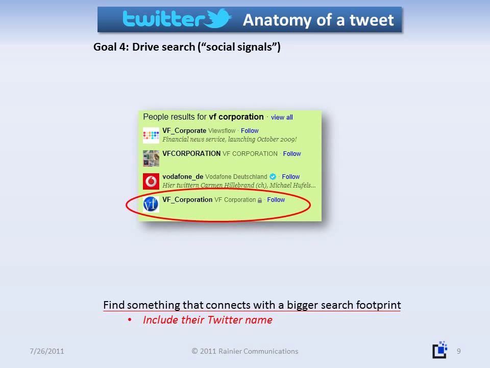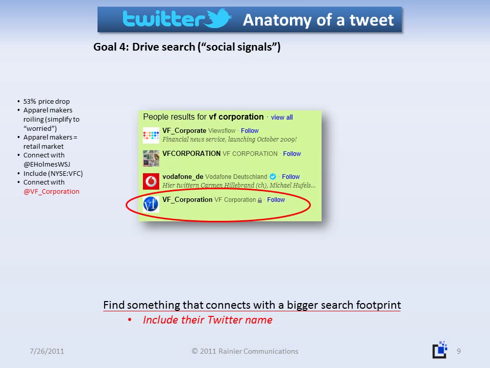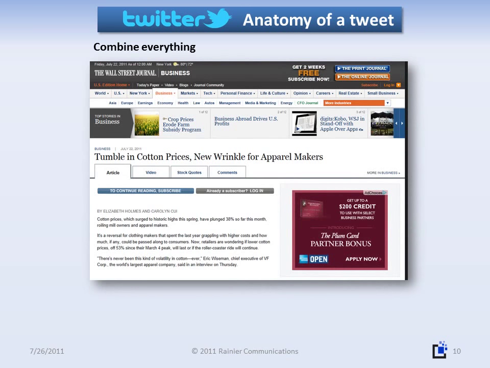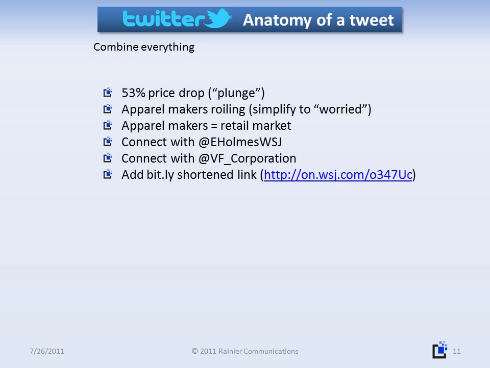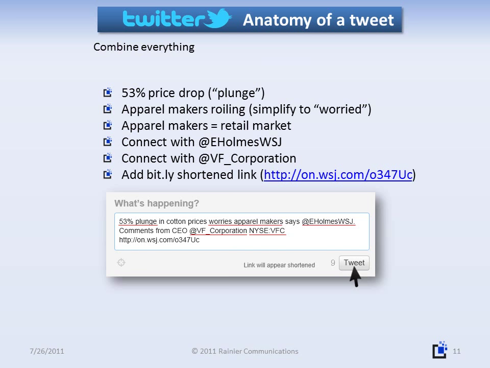And of course, we'll add in VF Corporation's Twitter name, not just for search, but who knows, this tweet could be their first exposure to Profitect, and they could become a customer. Now let's put together all the goal-driven ideas we've extracted from this article. We can further dramatize the 53% price drop by calling it a plunge. We'll include all the other points we discussed, and we'll link to the article through bit.ly, a shortened version of the link which allows us to track the number of times someone clicks through to the article from our tweet. So here's our tweet.